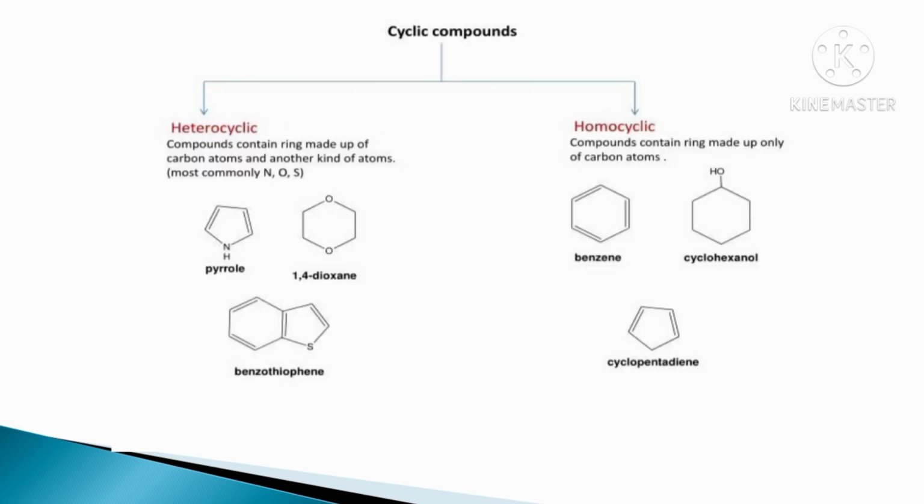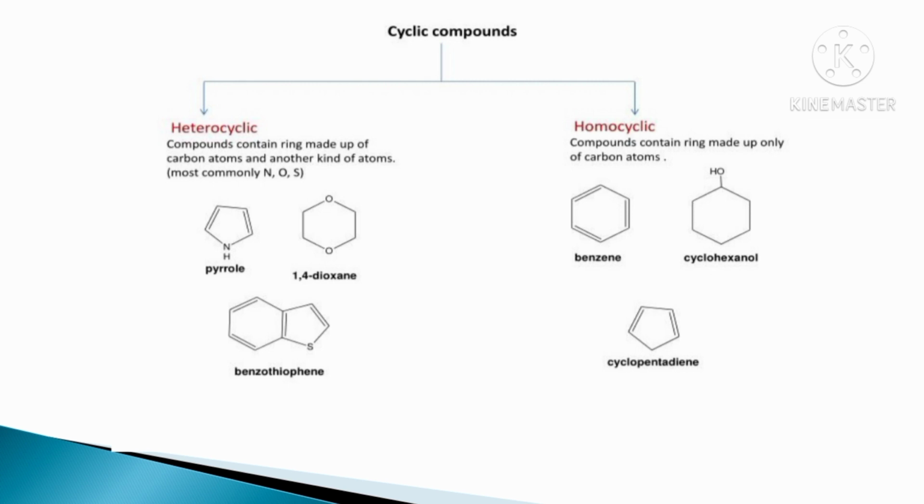First we will discuss the cyclic compounds. There are 2 types of cyclic compounds. First one is heterocyclic and second is homocyclic. Heterocyclic compounds means the compounds contain a ring made up of carbon atoms and nitrogen, oxygen, sulfur atoms.